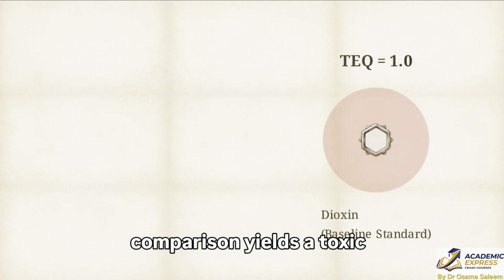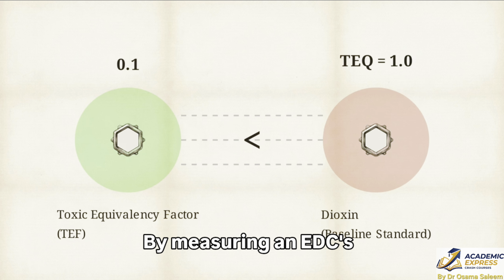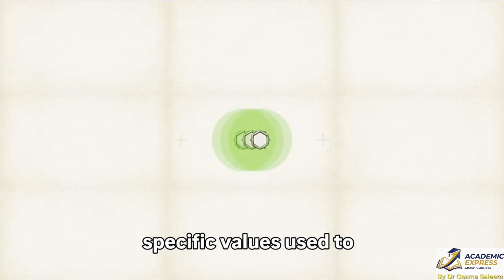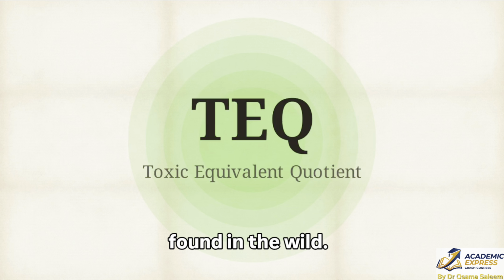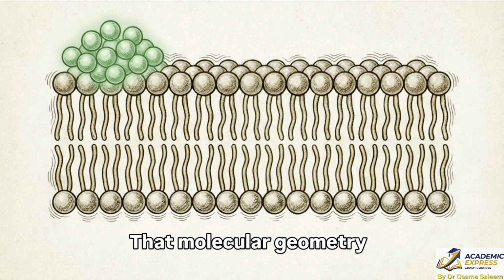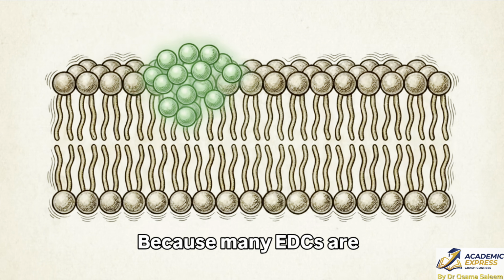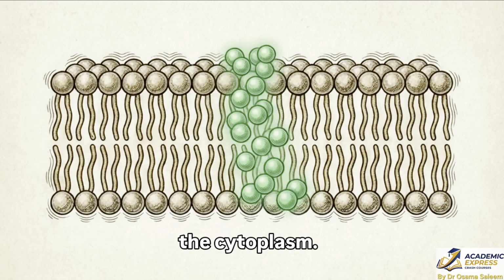This structural comparison yields a toxic equivalency factor, or TEQ. By measuring an EDC's similarity to dioxin, researchers calculate specific values used to quantify the risk of complex chemical mixtures found in the wild. That molecular geometry dictates cellular infiltration. Because many EDCs are lipophilic, they pass smoothly through the cell's lipid bilayer into the cytoplasm.